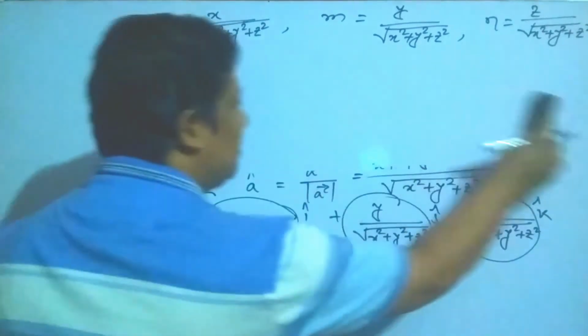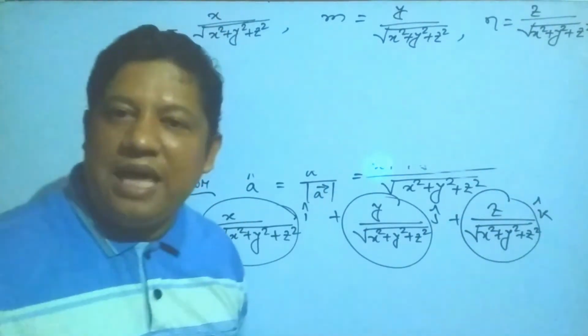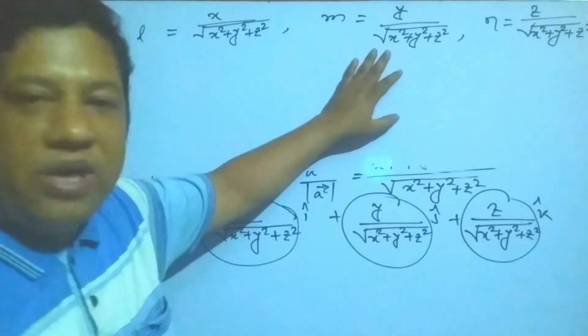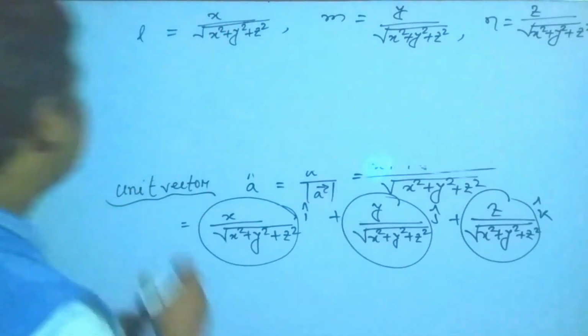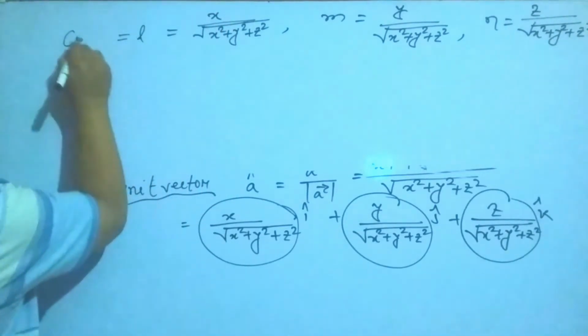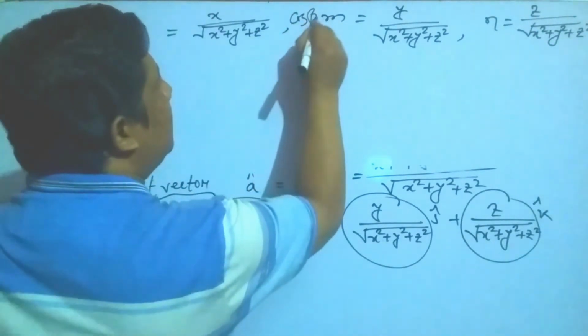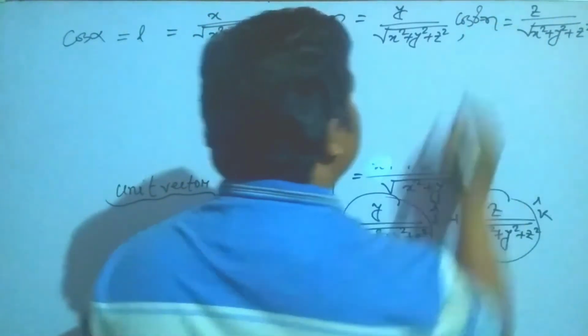Next, my dear students, if alpha is the angle along the x-axis, beta the angle along the y-axis, and gamma the angle along the z-axis, then the direction cosines are also denoted by cos alpha, cos beta, cos gamma.